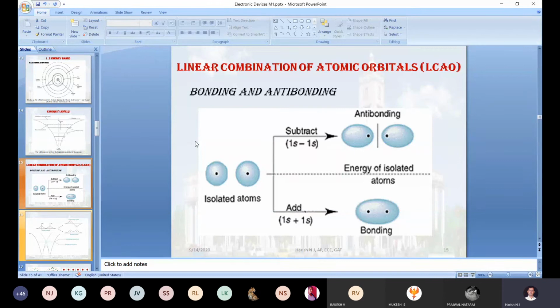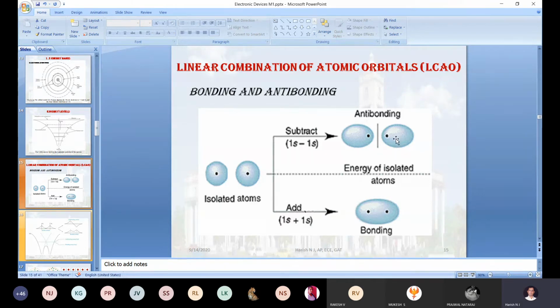Due to the same charge carriers in its orbital, the 2 hydrogen atoms will start repelling. So when the two electrons start repelling, that kind of bonding formation we call an antibonding molecular orbital, or simply ABMO. Symbolically, for antibonding you designate it as sigma star, for bonding you designate it as sigma.